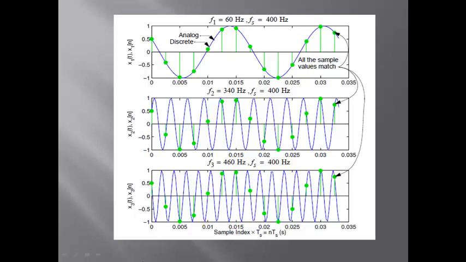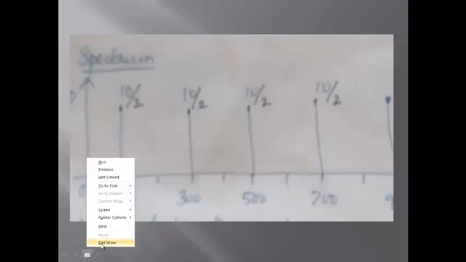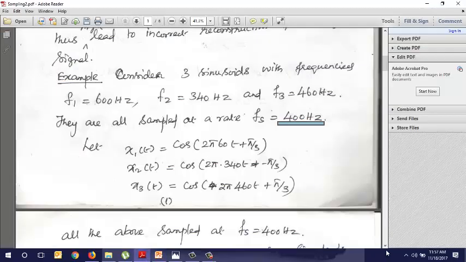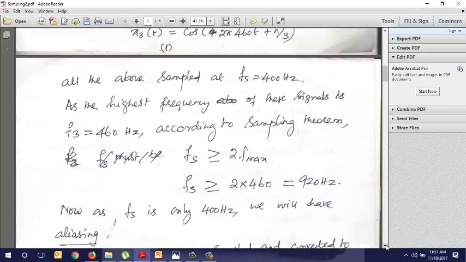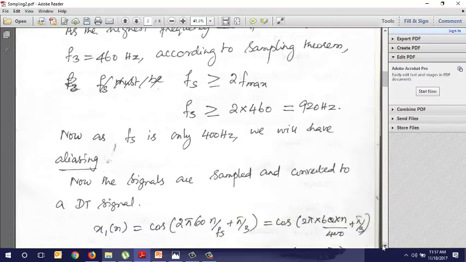Let us come to the notes. Now mathematically also we can prove how they are becoming the aliases. I have given the same thing. As the highest frequency is 460, you have to sample it with 920 for no aliasing problem, but now there is an aliasing problem.